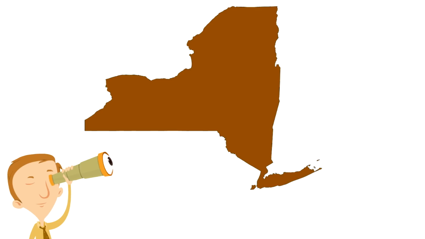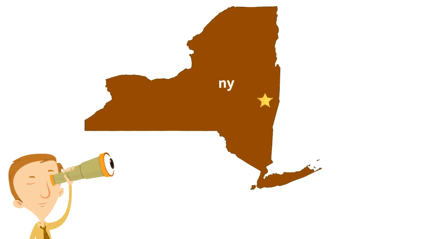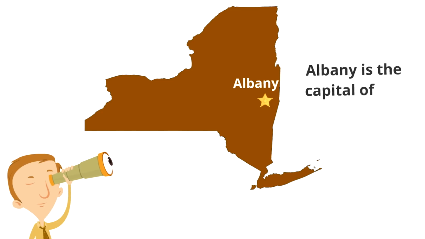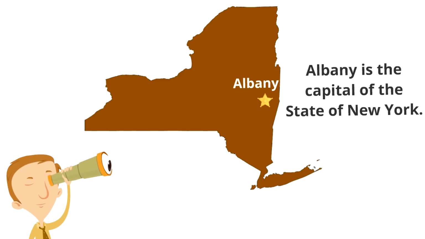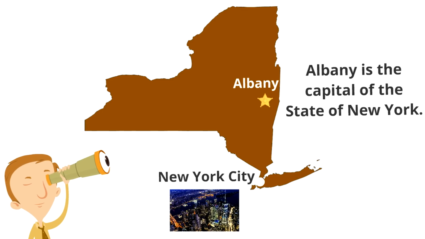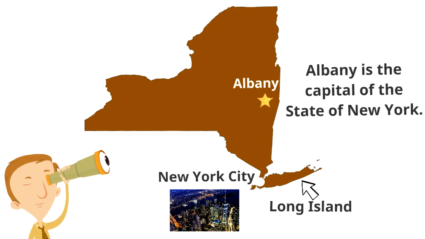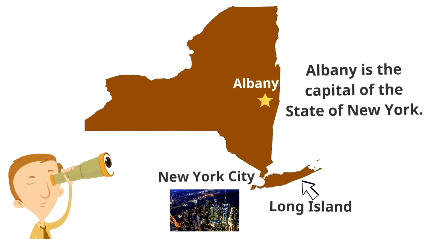Alright, now we're going to look at some special places in the state of New York. Here is the city of Albany. Albany is the capital of the state of New York. Then further south is New York City, the most famous place in the state of New York. To the north and east of New York City is Long Island. The name fits because it's an island and it's long, so that's a good name for it, Long Island.